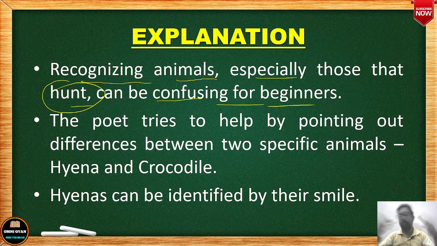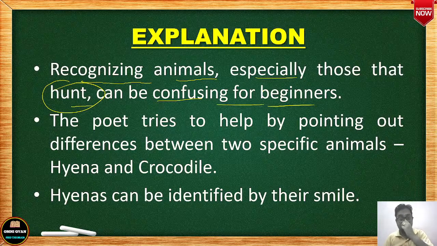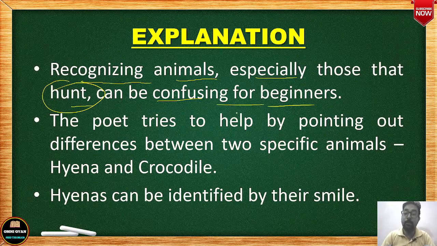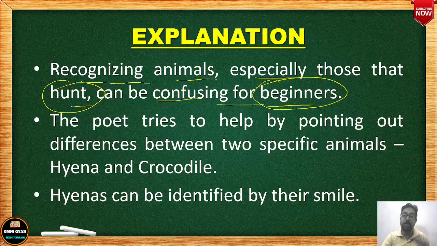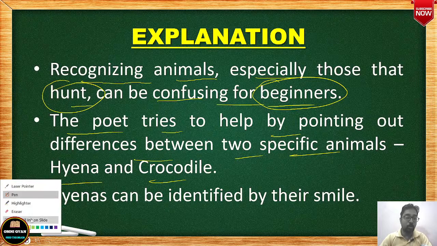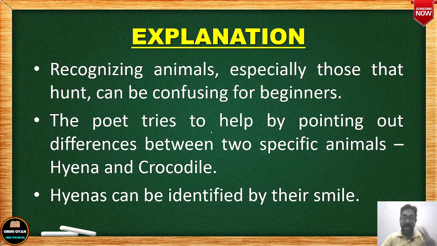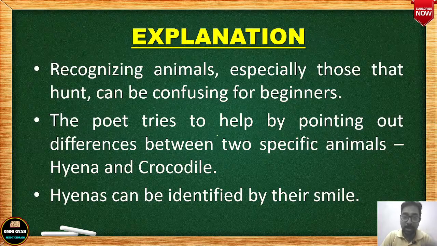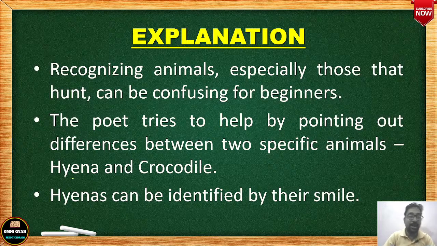If you are pro level, then you will easily identify which is a bear, which is a leopard, which is a tiger, okay, lion. But if you are a beginner, then it will be a problem for you. So the poet tries to help us. The poet is actually trying to help the beginners. How? The poet tries to help by pointing out differences between two specific animals called hyena and crocodile. So you see that hyena and crocodile are two hunting animals, and identifying the animals can be little difficult.